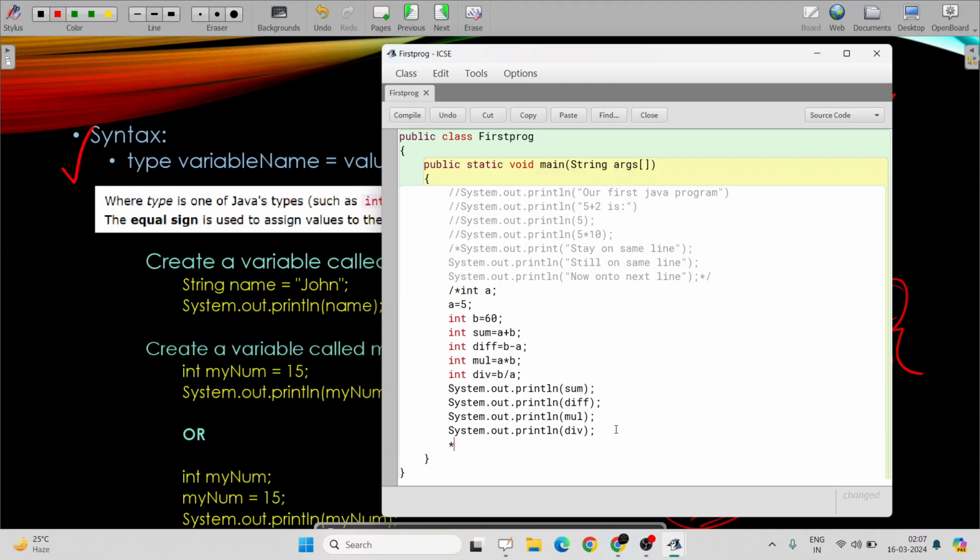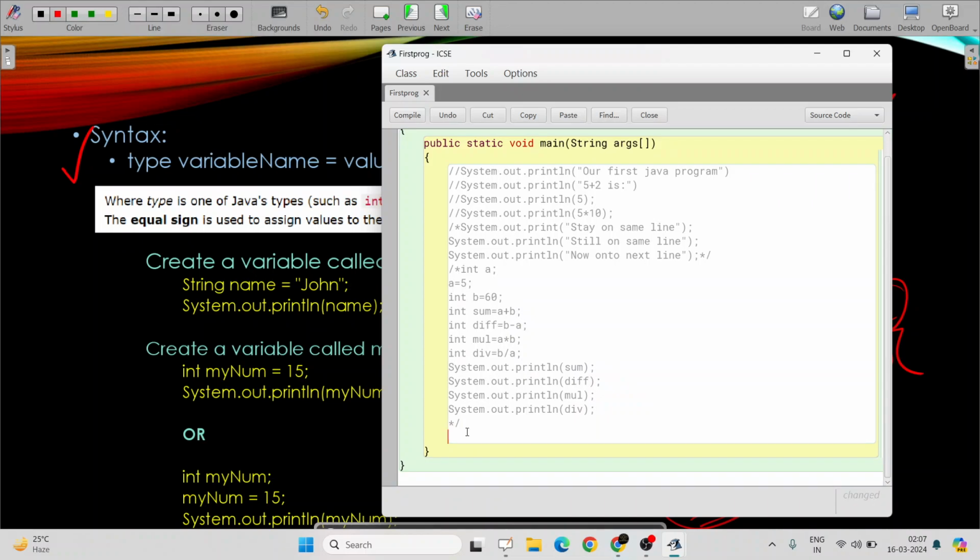Now let's understand string ones. I have already shown you how to print string statements directly using system.out.println. Now let's create a string variable. Suppose string first name, I'm writing f name. Suppose someone's name is Pritam. So let's write Pritam. And let's write string last name, equal to, suppose his title is they.